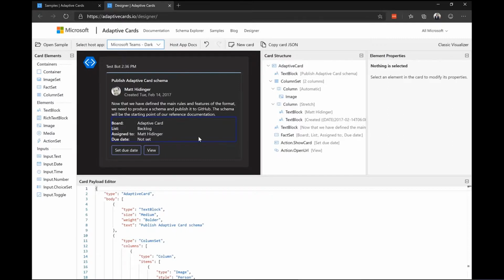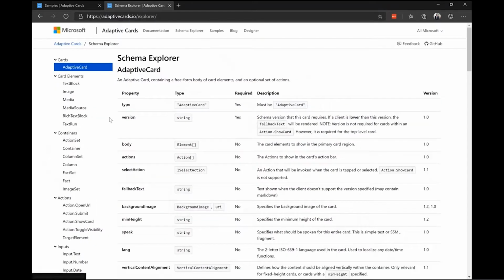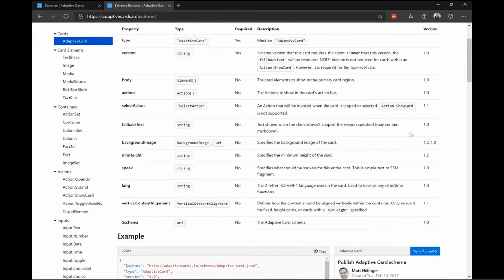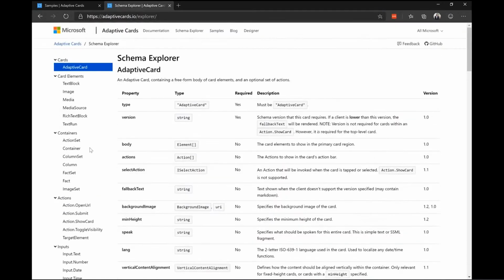There are a number of different components that we can use. If we look at the Schema Explorer itself, it will tell you all the various elements that we can continue to use. On the right side, it will tell you what version it is available in, because the host is going to be separate from the schema itself, and different hosts and versions have the ability to render it just a little bit differently. So that's going to give you a little more flexibility, but that is driven either by that distinct host, or you can come up with your own custom host to get that information corrected.